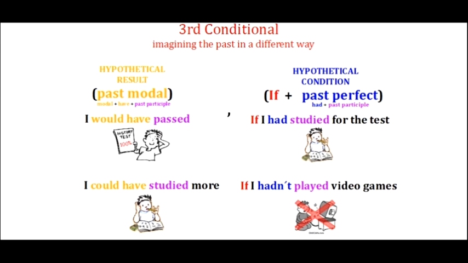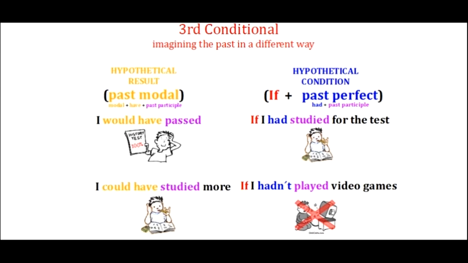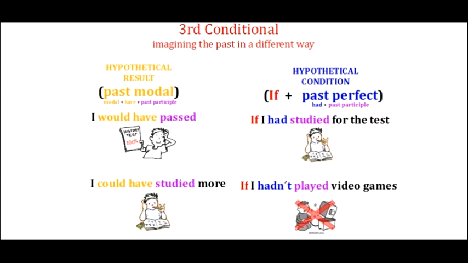I'm going to take those commas away. So if my hypothetical result is first, I don't need to use the comma. So here I can read it like this. I would have passed if I had studied for the test. Or I could have studied more if I hadn't played video games. So again, the order of the third conditional is not necessarily important, but maintaining the grammar for each of the hypothetical result and the hypothetical condition is. That's very important.